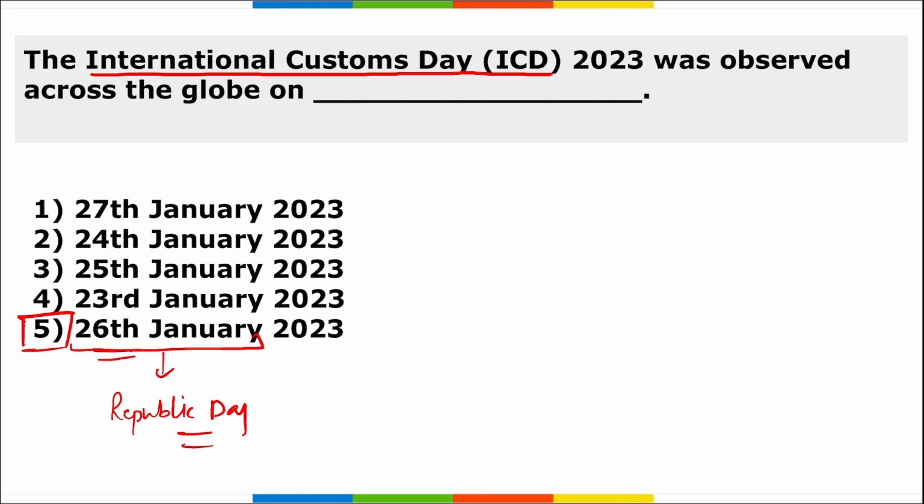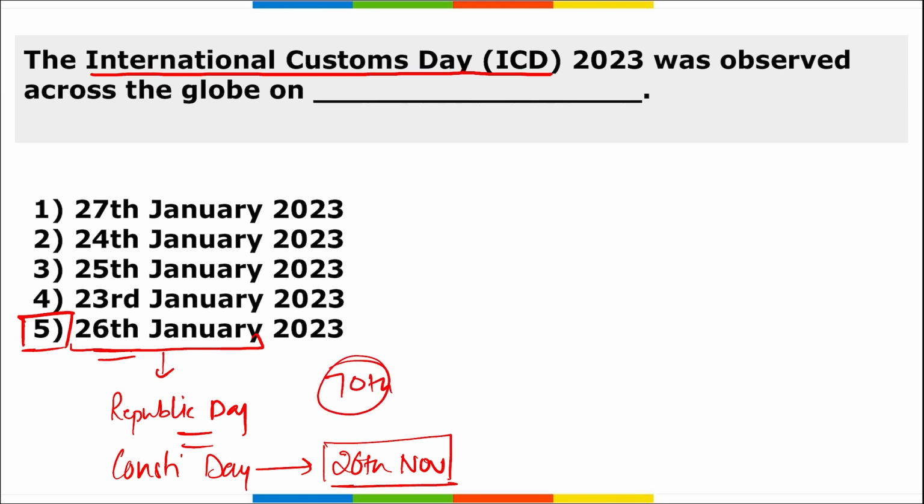If I ask you, when do we observe Constitution Day? National Constitution Day is observed on 26th of November. We observe National Constitution Day on 26th of November, and 26th of January is your Republic Day. This year, it was the 70th anniversary of WCO.